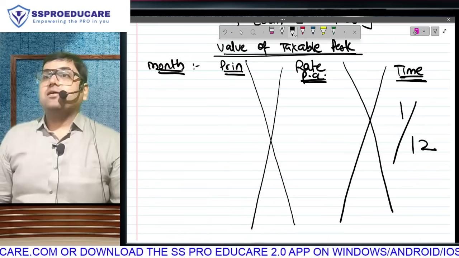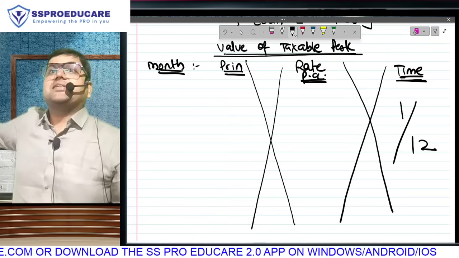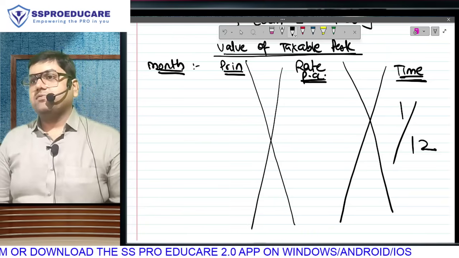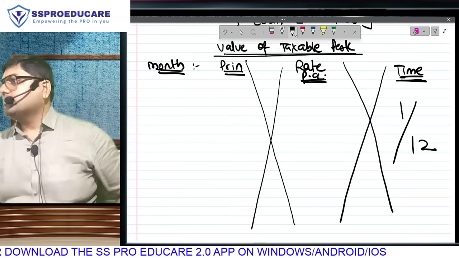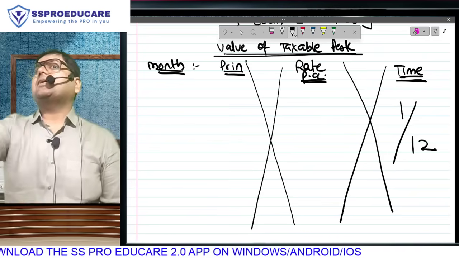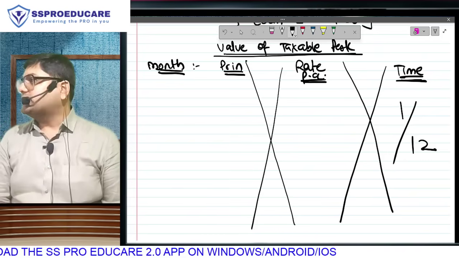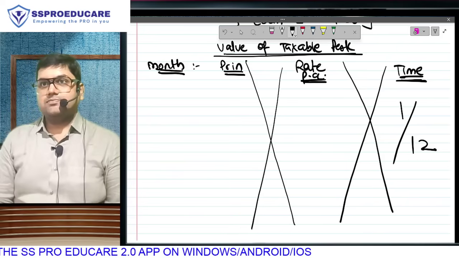Why are we doing monthly? One reason is our period part is sorted. It is always going to be 1 by 12. But now comes the difficult part. What exactly is this perquisite? I am saving on some market interest. Do you agree with that?